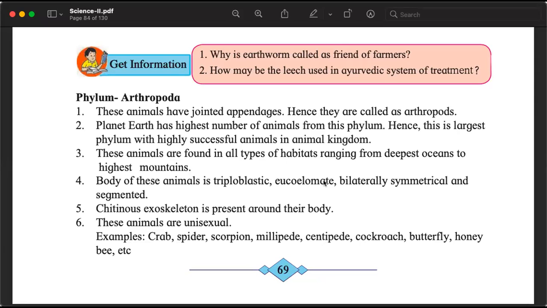Leeches. Leeches, we studied that they stick to our skins, stick to our bodies and suck the blood. And the same leech can be used to suck something bad from our body. And it is used to do that in Ayurvedic treatment. Yes, it is. The same function that a leech can do, which may harm us, can be used to treat us. Interesting facts.